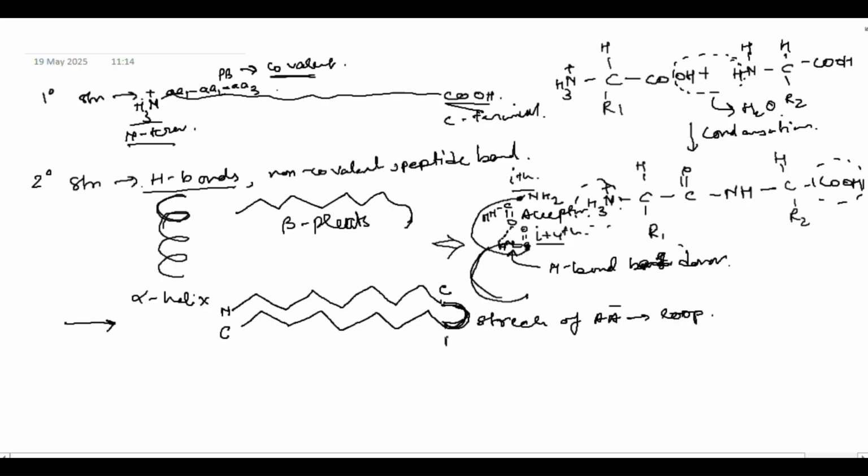And here it should be the N-terminal, and it ended here with the C-terminal. So if N to C is given like this arrow, then N to C in this one will be like this. So we can draw it like this. Right? So they are running in the opposite direction. These are called anti-parallel beta sheets.